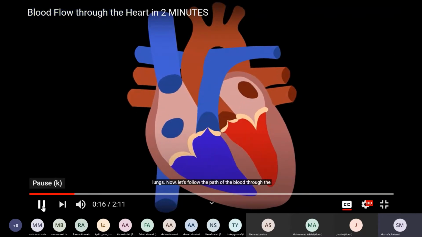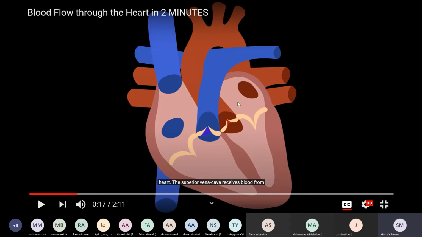Now, let's follow the path of the blood through the heart. Right now, we finished talking about the heart. Now we'll see the path of the blood through the heart and the body. Generally, the heart consists of 4 chambers, 4 rooms, and 4 valves.